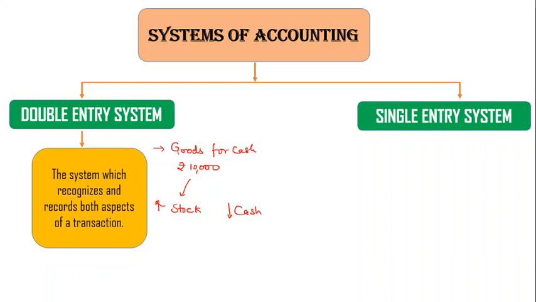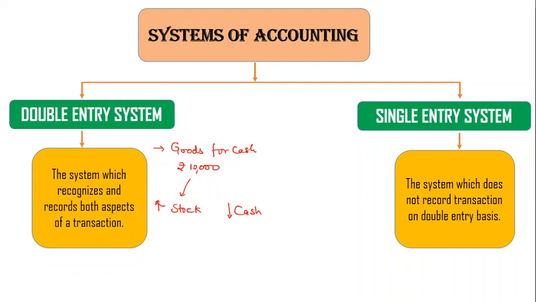On the other hand, as the name says, the single entry system doesn't record the transaction on a double entry basis. That means sometimes it records only one aspect, in some cases no aspect of the business transaction, and in some cases both aspects.